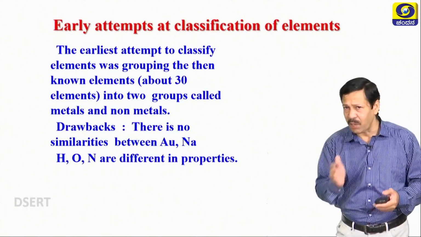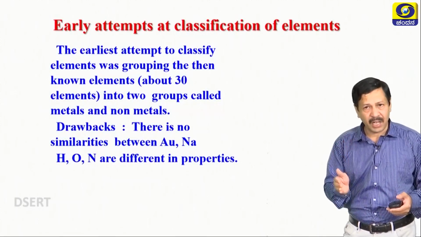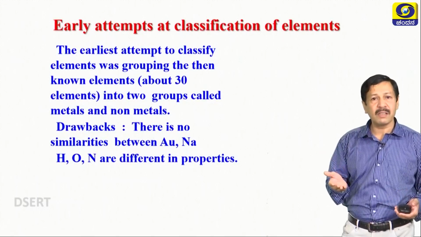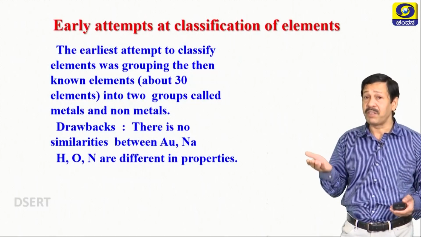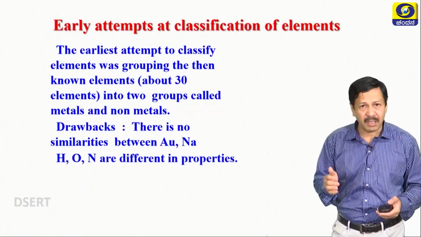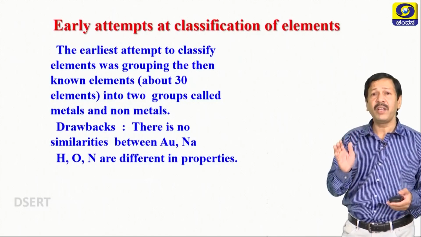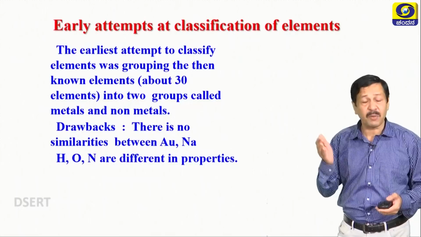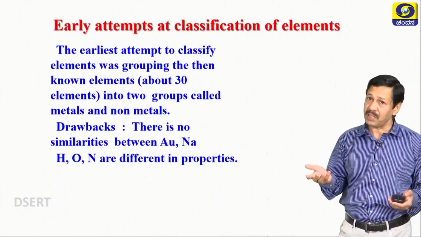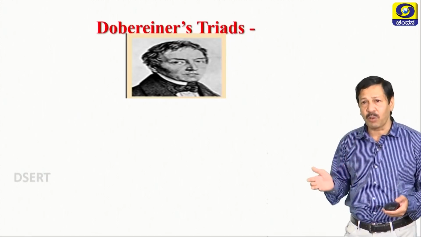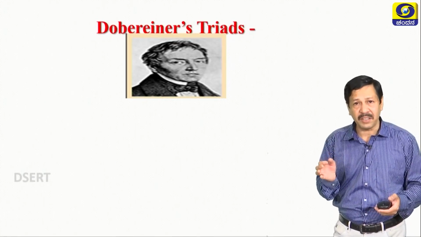Let us consider one more, hydrogen, oxygen, nitrogen. These are non-metals, all are gases, yet they have different sets of properties. Hydrogen is a highly reactive non-metal, while nitrogen is a very cool customer. It is about 78% of the atmosphere, so it is highly inert. That is why this criterion is also not a good one.